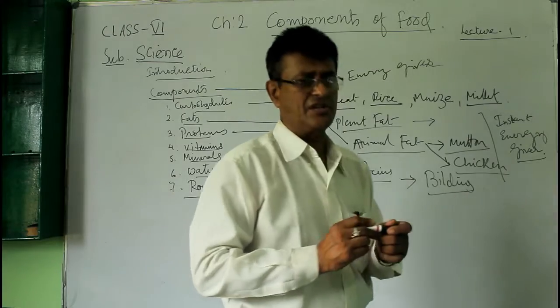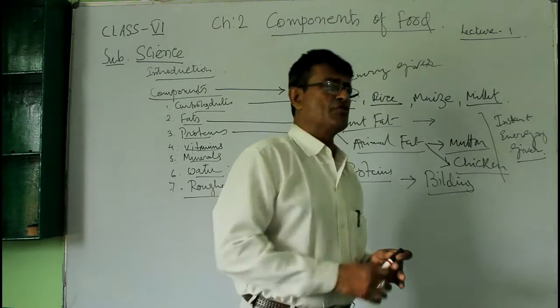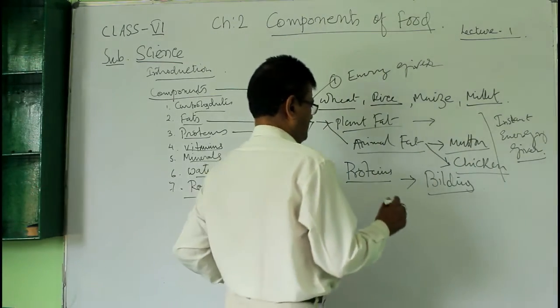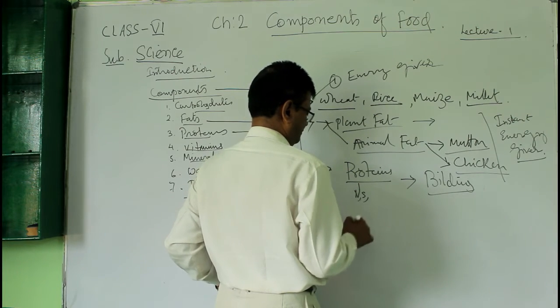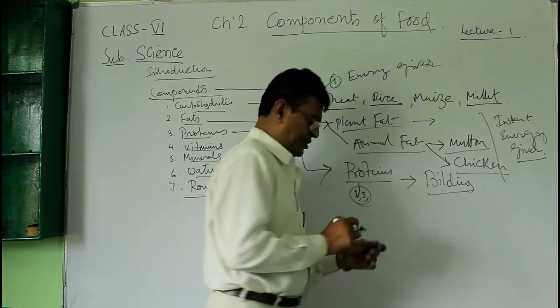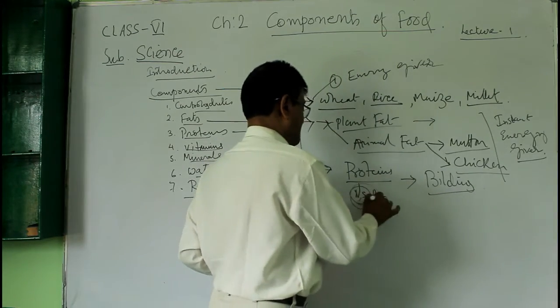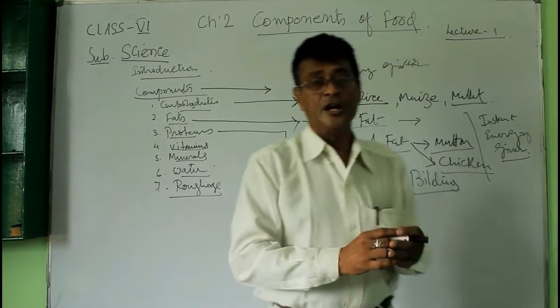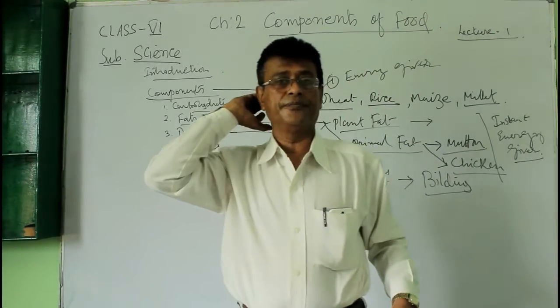Cells, tissues, muscles, all those are made up of proteins. Proteins usually are made up of nitrogen, sulfur, etc. Main ingredient is nitrogen, sulfur, and also phosphorus. These things are there for the protein. Protein gives you a body mass, building up the body.